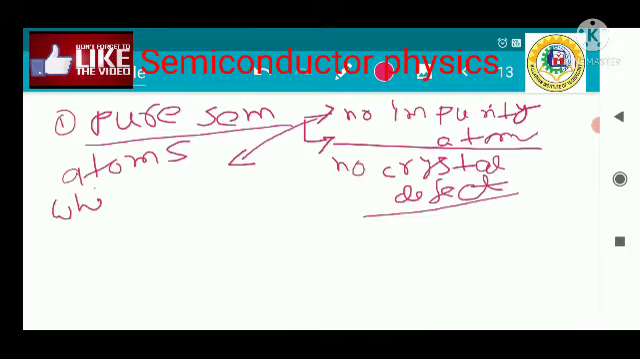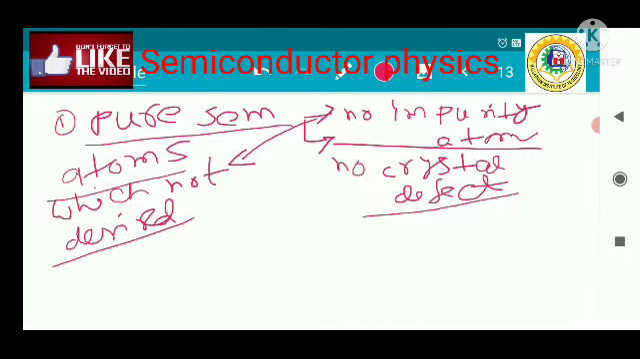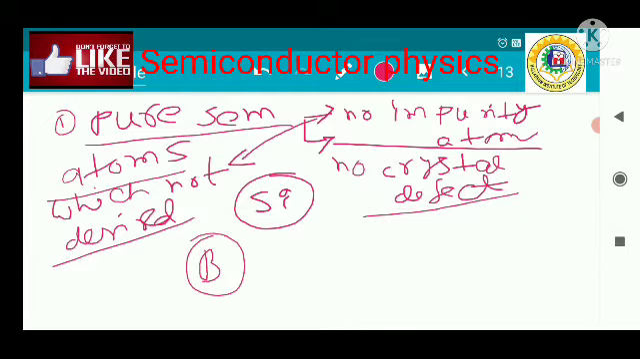Atoms which are not desired, we do not want inside the semiconductor. That means if there is a silicon semiconductor, we do not want any kind of atom other than silicon. If any kind of foreign particle, such as a boron particle, is somehow found inside the semiconductor, then it is said to be an impurity. So that impurity we do not want inside the pure semiconductor.